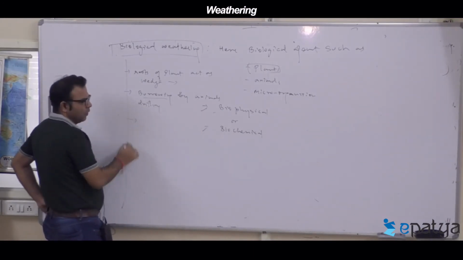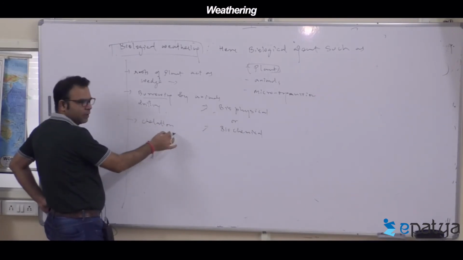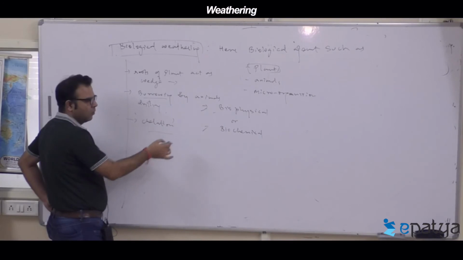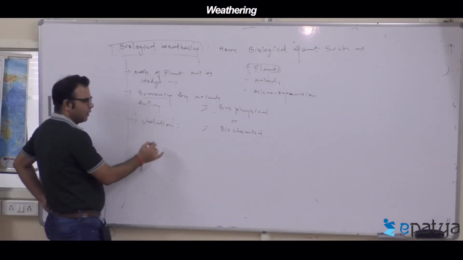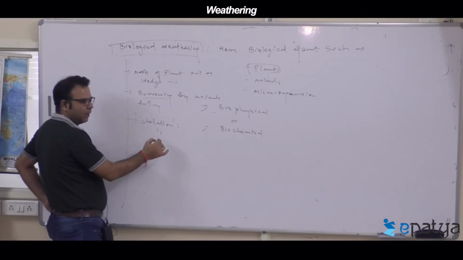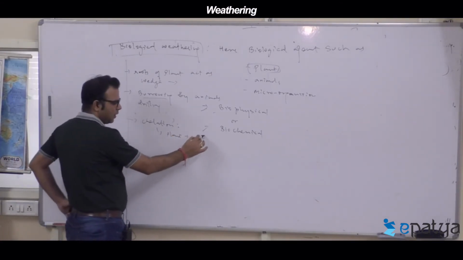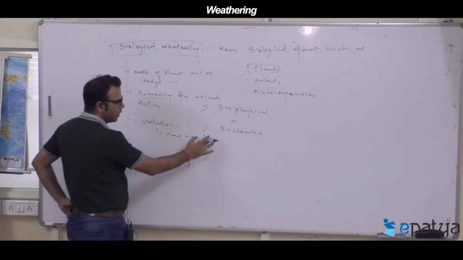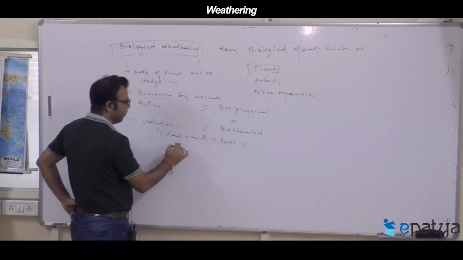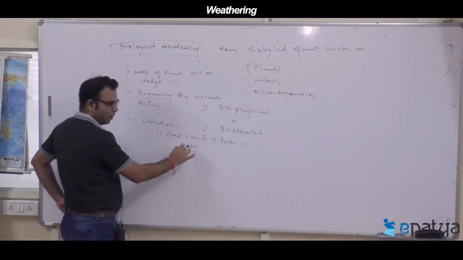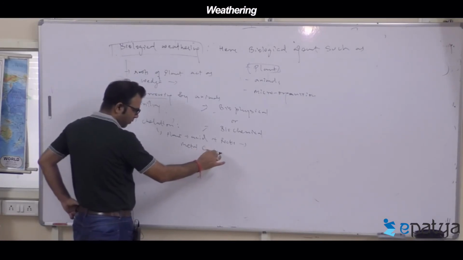Now biochemical. This chelation reaction which you talked about does not happen on its own. Certain acids are released by the plant. What do plants release? Acids. And this acid reacts with the rocks and helps to combine metal and form different metal compounds in the acidic environment.